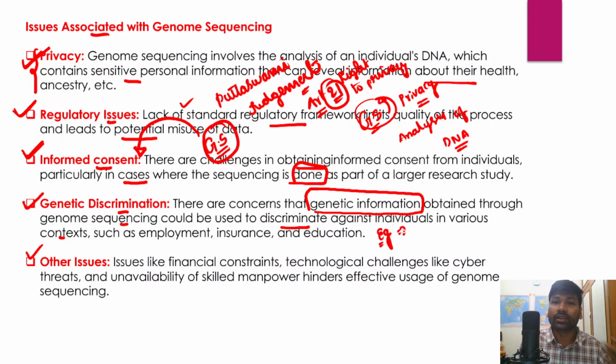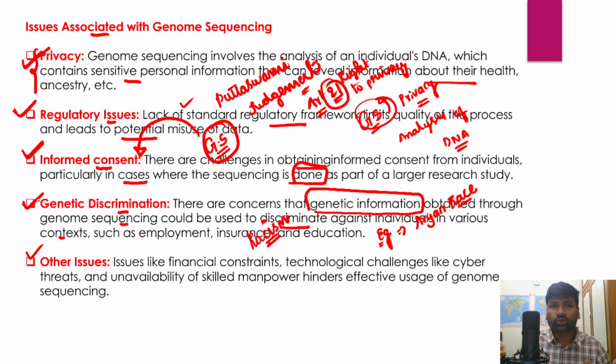One example could be Hitler's belief in the Aryan race, right? Hitler believed that Aryans are a pure race. So it would also lead to threats like racism, and potential discrimination is another major issue associated with genome sequencing.